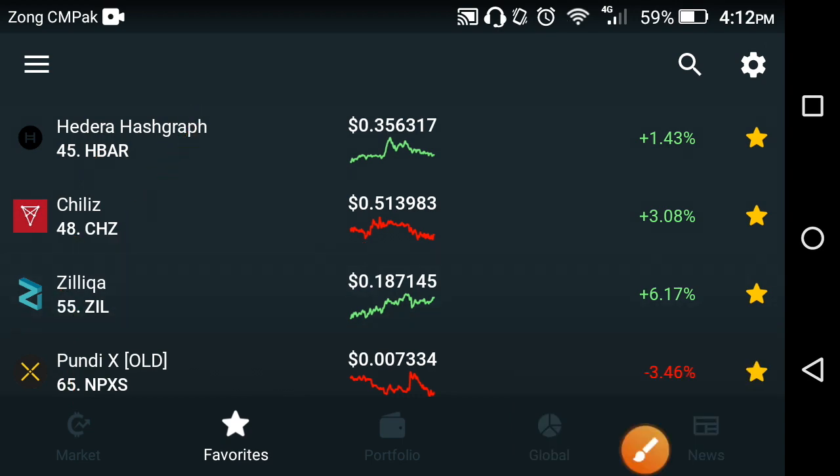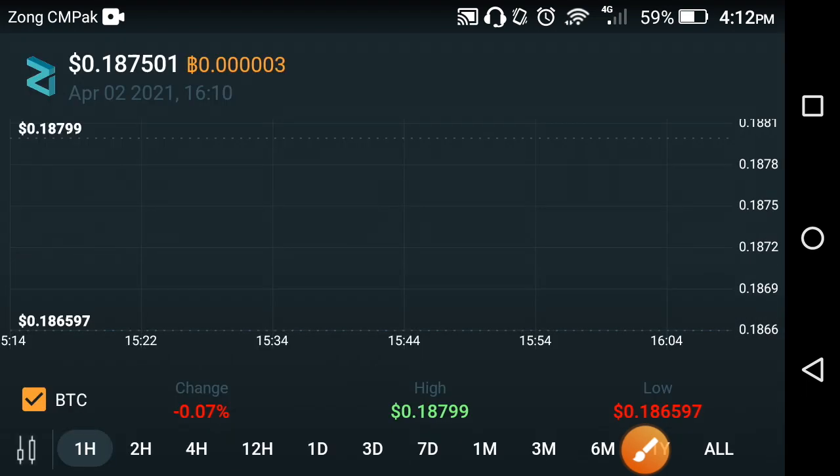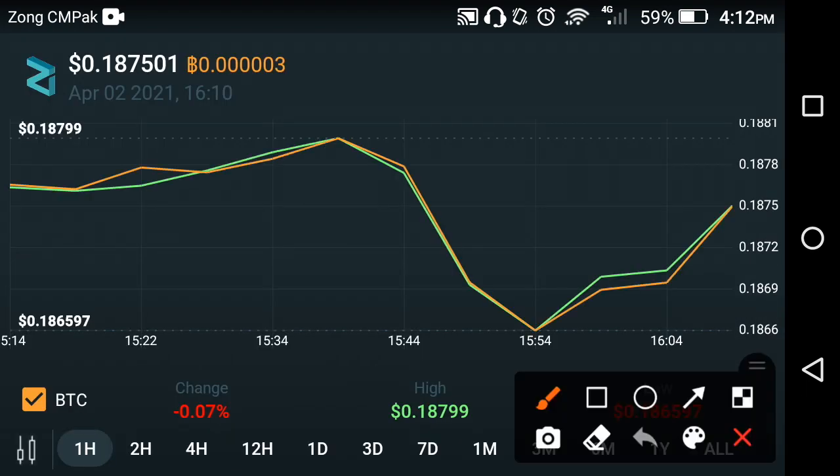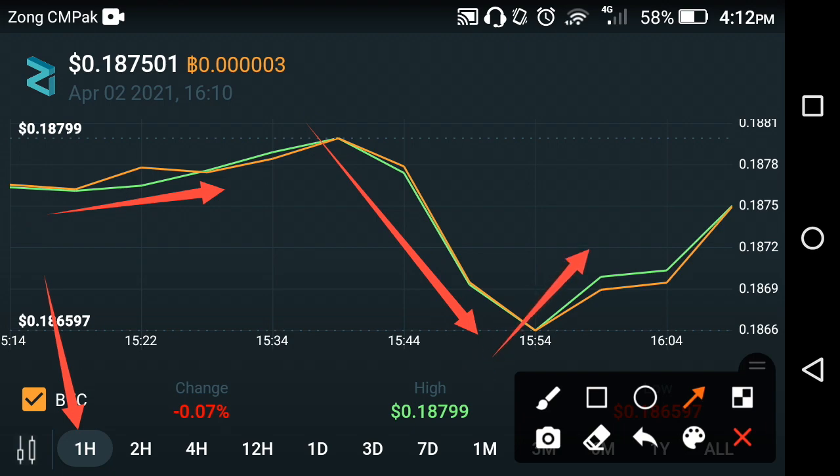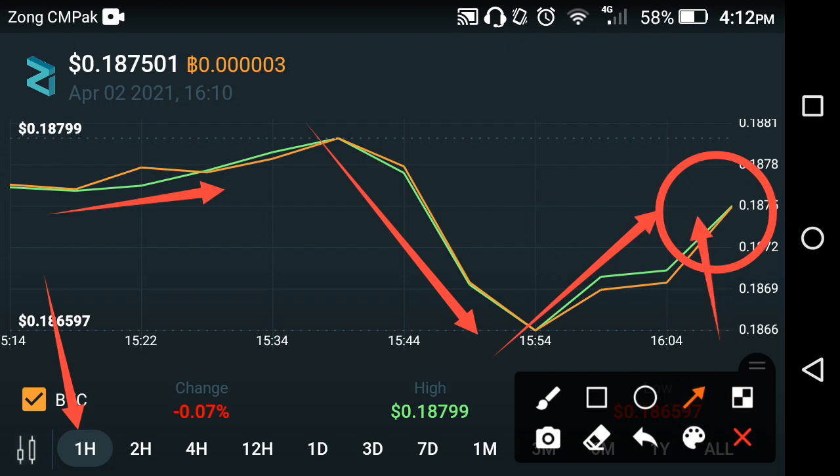Now let's see the live price prediction of Zilliqa in the last 1 hour, in the last 2 hours. As you can see now on the screen, the last 1 hour result of the Zilliqa crypto. If we see the chart analysis of the Zilliqa, it's clear that in the previous time they fell down, but now don't worry about the Zilliqa. As you can see here, currently at this time they are jumping upward. So my suggestion is to hold it until the end of this month, because they are jumping upward in this month. As you can see here, currently they are jumping.